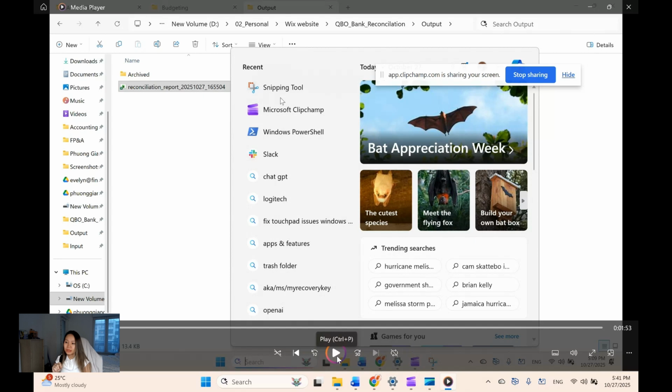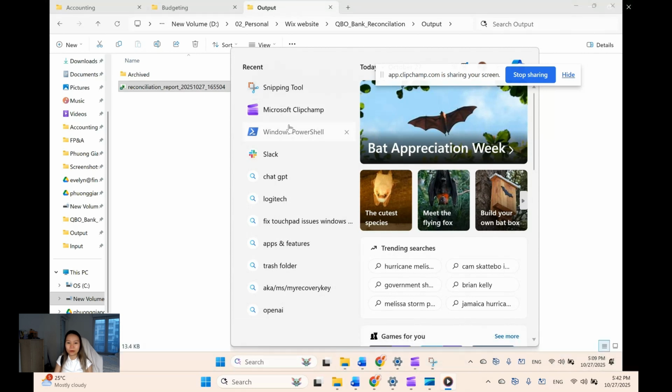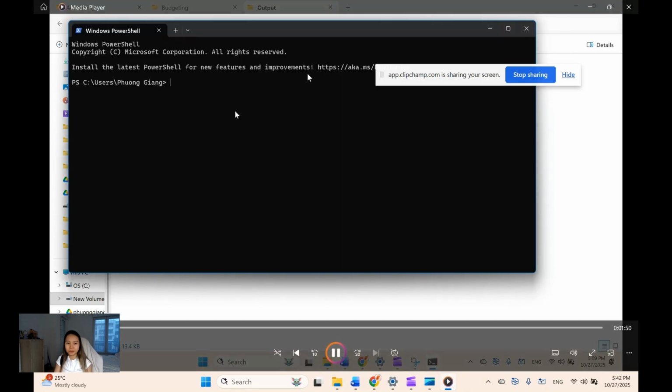Because there's always a case where the Python doesn't work because the format for this month is different or something happens, and then I need to go back to the source, to the Python file, to edit and check it. So it doesn't work 100%. It may work 90%, and then 10% it may have a little bit of difference. And at that time, I will need to go in here.